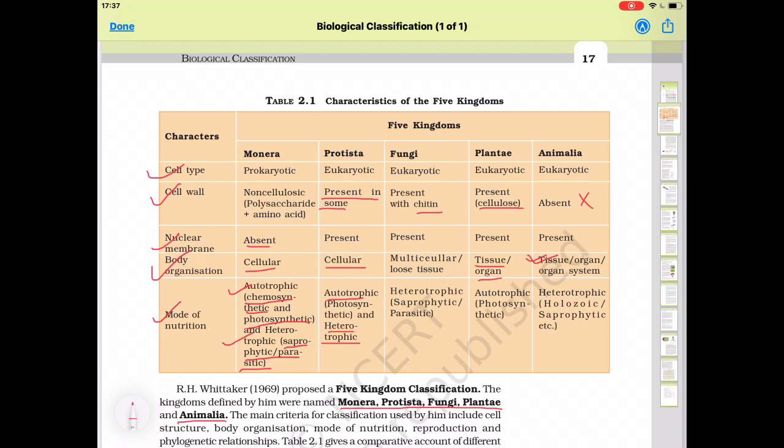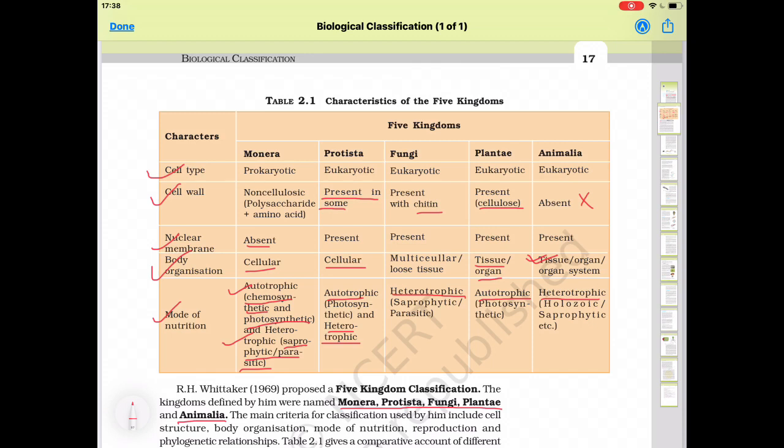Next is fungi, where the mode of nutrition is heterotrophic. Heterotrophic means the fungi cannot manufacture their own food. They may be saprophytic, that is, feed on dead and decaying matter, or parasitic. Parasitic means feed on other organisms. In Plantae, the mode of nutrition is autotrophic because plants can manufacture their own food during the process of photosynthesis. Mode of nutrition in Animalia is heterotrophic. Heterotrophic means they depend on other organisms for their food. The nutrition can be holozoic or saprophytic.